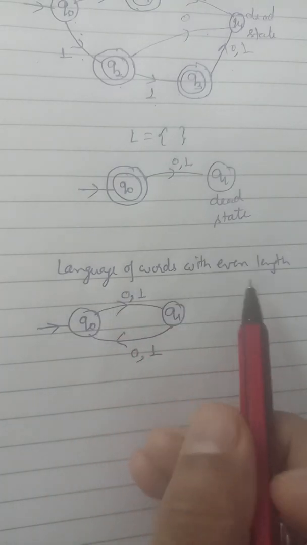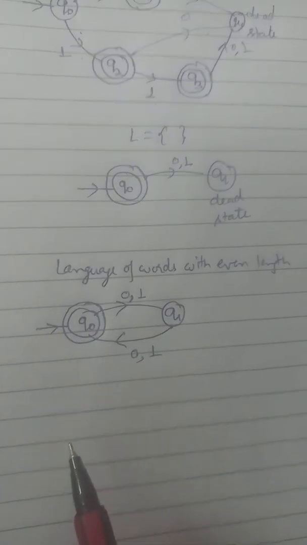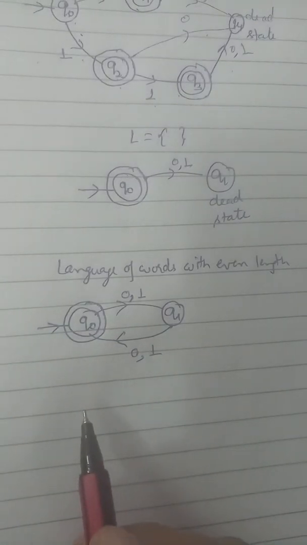Because we need even length, we will make Q0 a final state, the initial state as a final state.